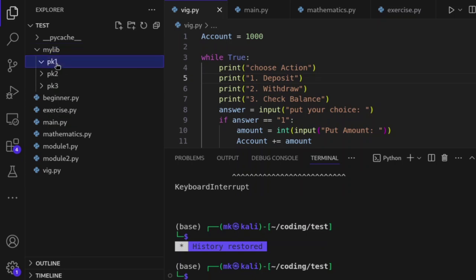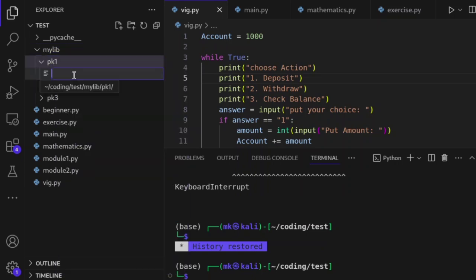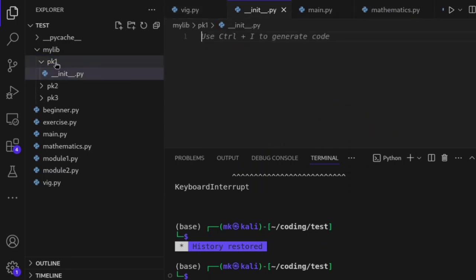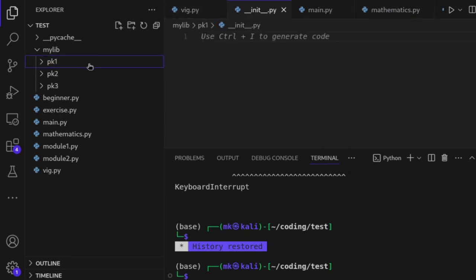If we have this file inside, a file called double underscore init double underscore dot py. This is the file that will make the directory look like a Python package. If I click right now, it acts as a Python package. I don't need to write anything inside this file. I just have to create init.py.